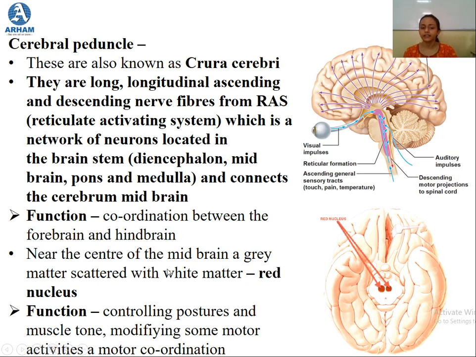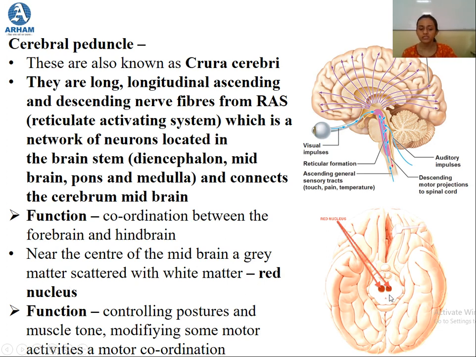Now near the center of the midbrain, a grey matter is scattered with white matter, which is known as red nucleus. So if you see over here, you can see it from the ventral view only because it is covered by the cerebrum. So there is this grey matter which is scattered with white matter, and the name of this is the red nucleus.